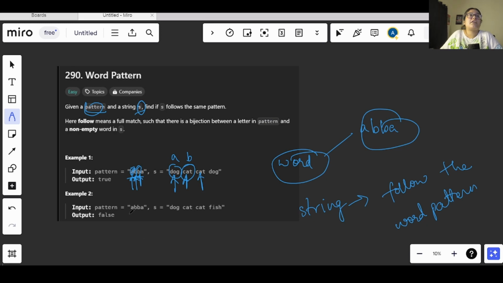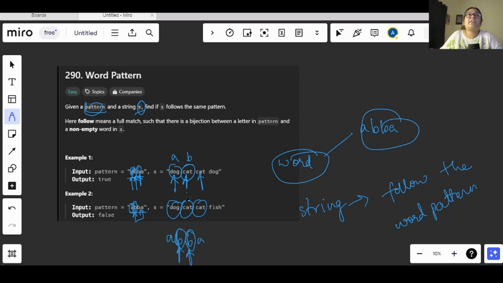Like in this case we have ABBA. According to this, the first two words are different but the second and third words should be the same. Now we have dog and cat. According to ABBA, the second word and the third word should be the same.